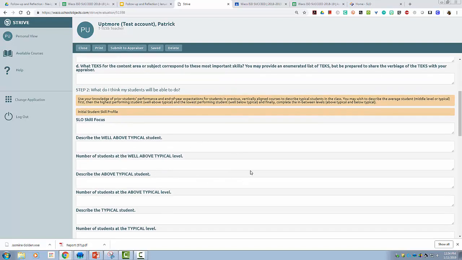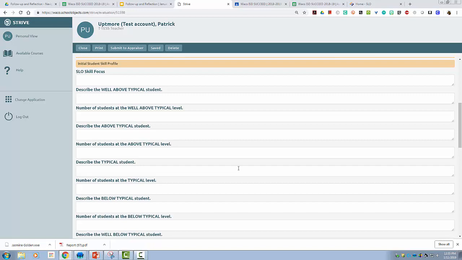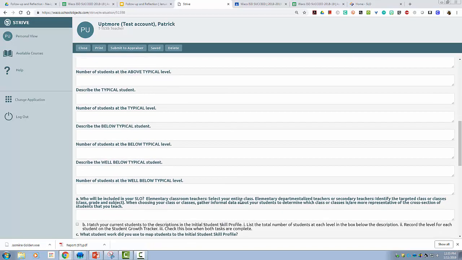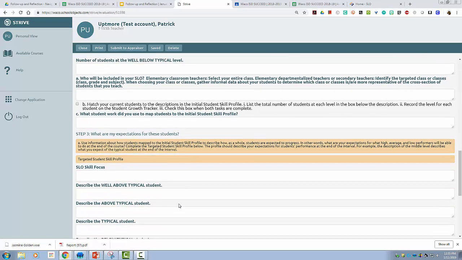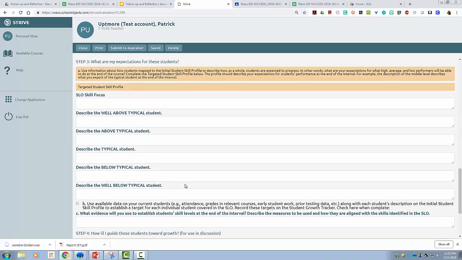But here you'll come back and you've probably done your evaluation of where your students lay on your first initial skill profile, and you probably also have placed your students on the targeted skill profile as well. If not, this is a great time to go in and catch up and get your targeted skill profile created. If you don't know the process there, you'll want to speak with your appraiser, and they can help you in understanding how to develop the targeted skill profile. That should be something that you're doing with your grade level team or have done with your grade level team, and that information was entered here as well.